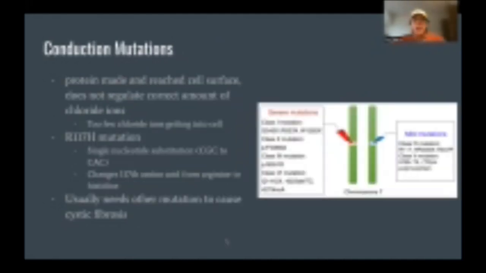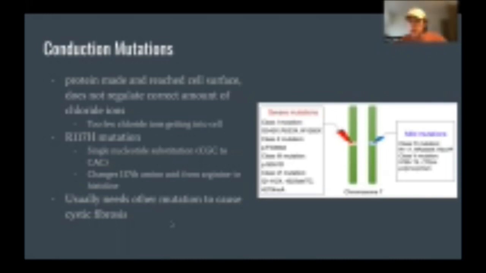The next mutation is known as a conduction mutation. This is when a protein is made and it reaches the cell surface, therefore it is able to do part of its job, but it does not regulate the correct amount of chloride ions into the cell. This specific mutation causes too few chloride ions to get into the cell. A specific mutation is known as the R117H mutation. This is a single nucleotide substitution where the 117th codon is switched from CGC, which is an arginine, to CAC, resulting in a histidine.